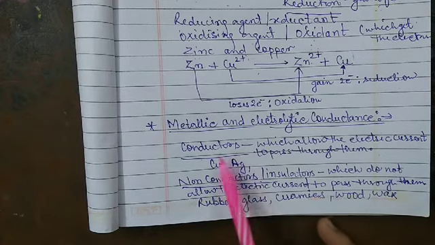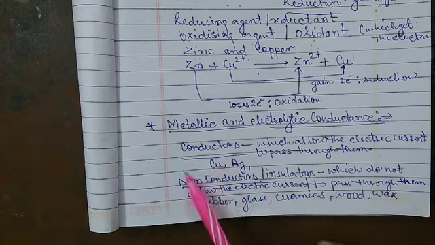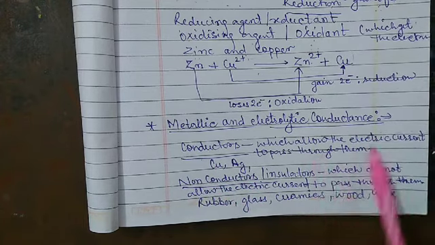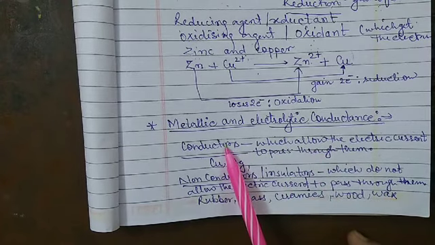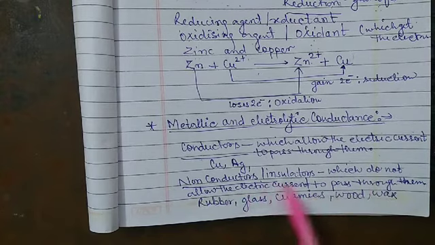So if we are talking about electrical conduction, the substances are of two types. The first one is the conductor and the second one is the non-conductor. Those which allow the electric current to pass through them come in the category of conductors. Those which do not allow the electric current to pass through them come in the category of non-conductors.